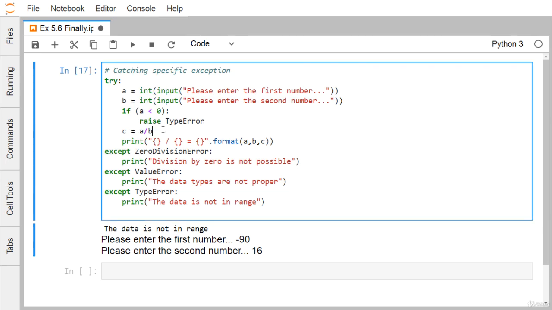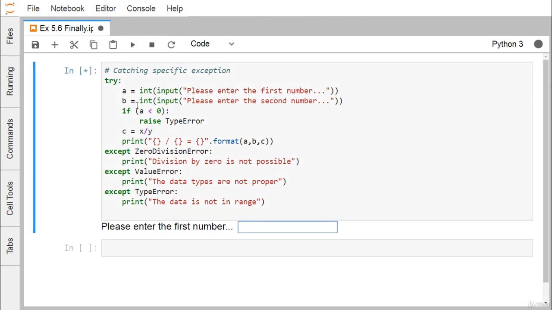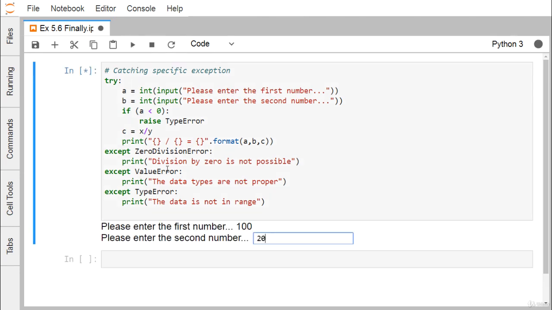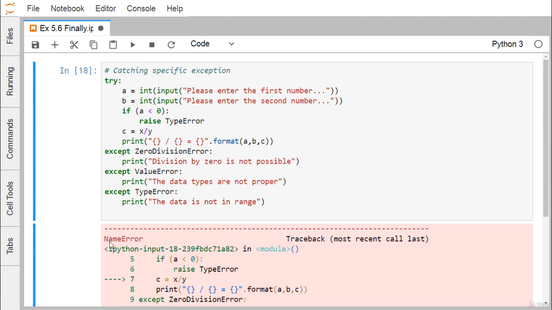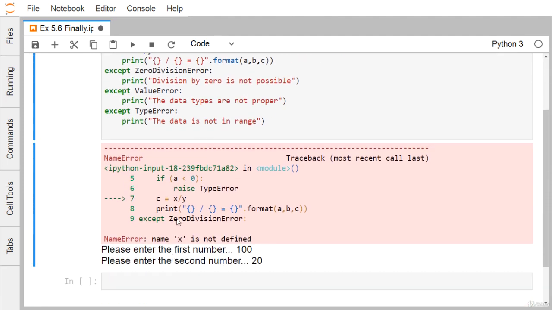Now I am doing another check. I go for x by y, where x and y are not defined here. Then what will happen? If I execute, it asks for the values, so let me give the values. Now it raises one error, the NameError: x is not defined.